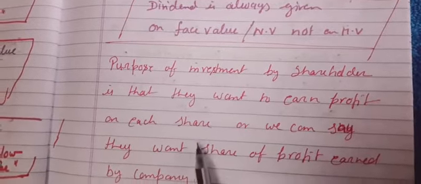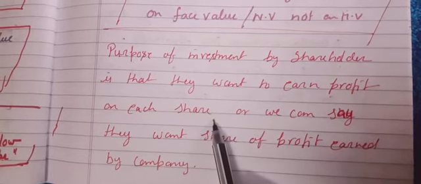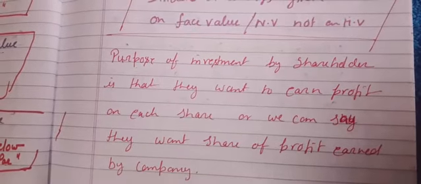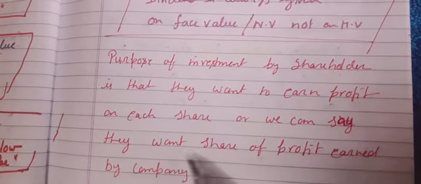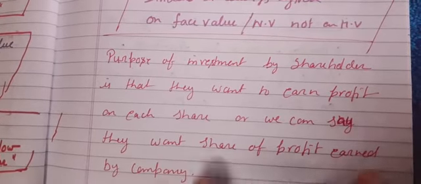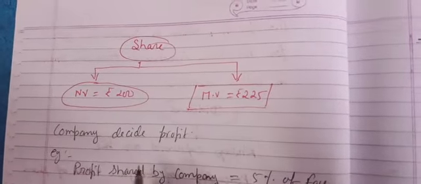That's why we spend our money in the share market, because we want to earn profit. Shareholders want a share of the profit earned by the company. If the company earns so much profit, naturally each shareholder wants a share of the profit also.